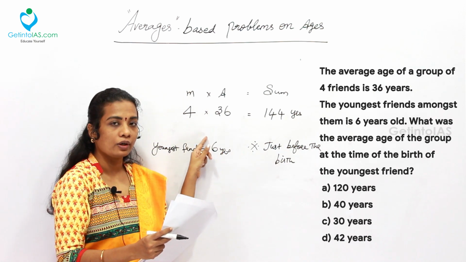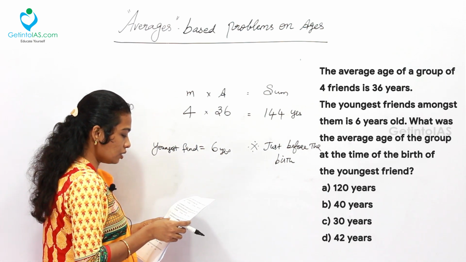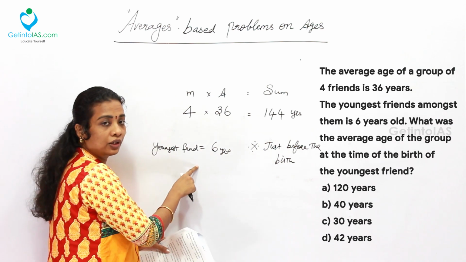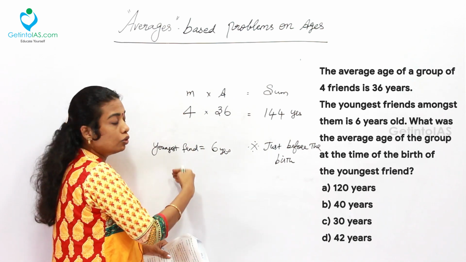That is a very important thing. Moving to the point now. The youngest friend among them is 6 years old. The average age of the group at the time of the youngest member means 6 years ago. You will have to move back.